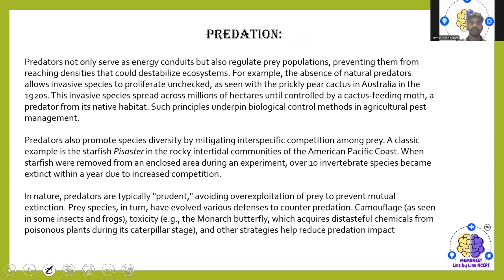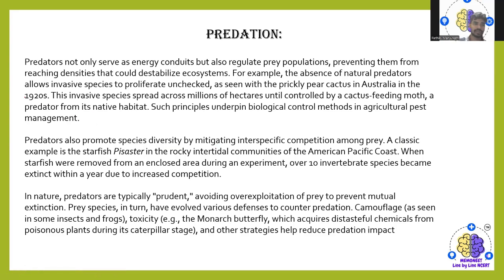So I'll see one by one. Predators not only serve as an energy conduit, but also regulate the prey population, preventing it from reaching a density that could destabilize the ecosystem. For example, absence of natural predators allows invasive species to proliferate unchecked, as seen with the prickly pear cactus in Australia in 1920.